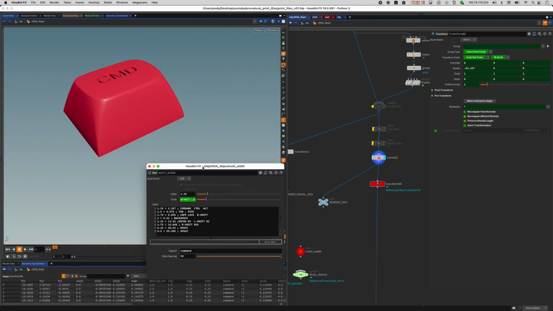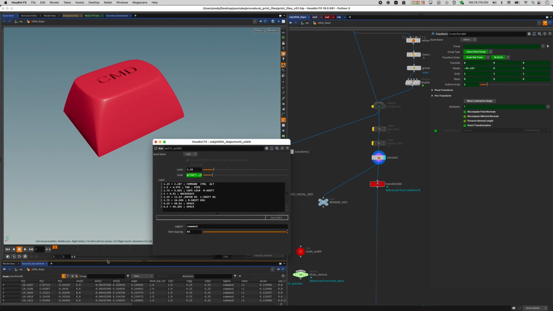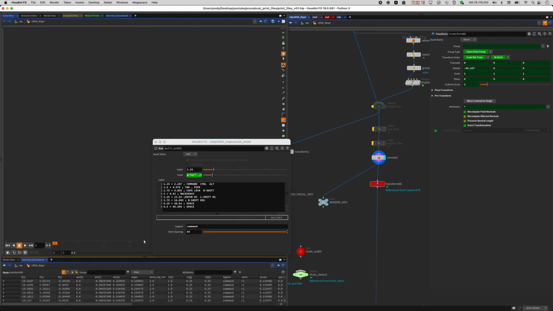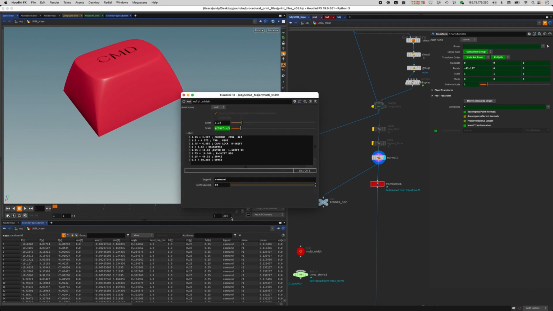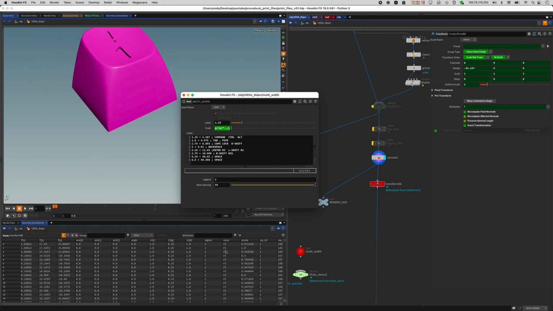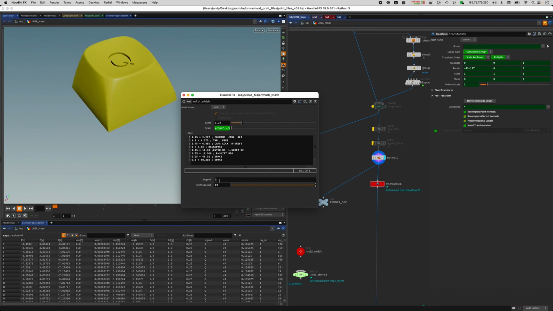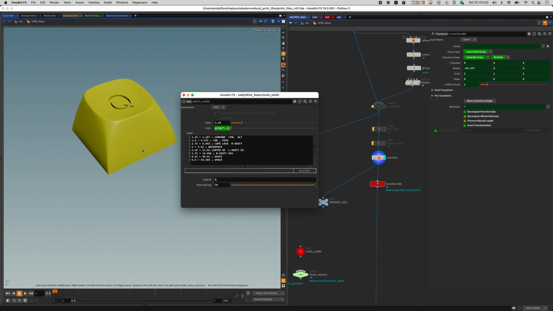For that, I'm going to bring up the attributes view. And down here in the attributes view, you can see that the legend is carried over and the row is carried over. Please bear in mind the row is reversed. So if I hit 1, we're going to get the row name of 5 and the legend of 1. If we do this with Q, we're going to have legend Q and row of 4. And this is all there is to it.